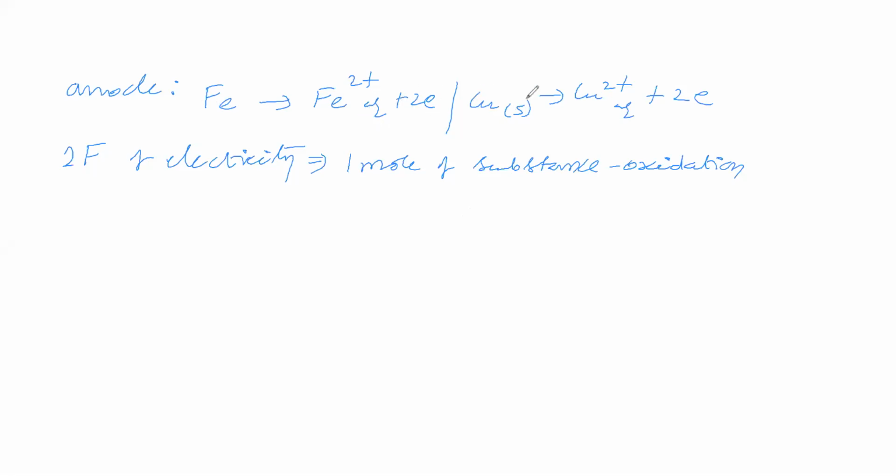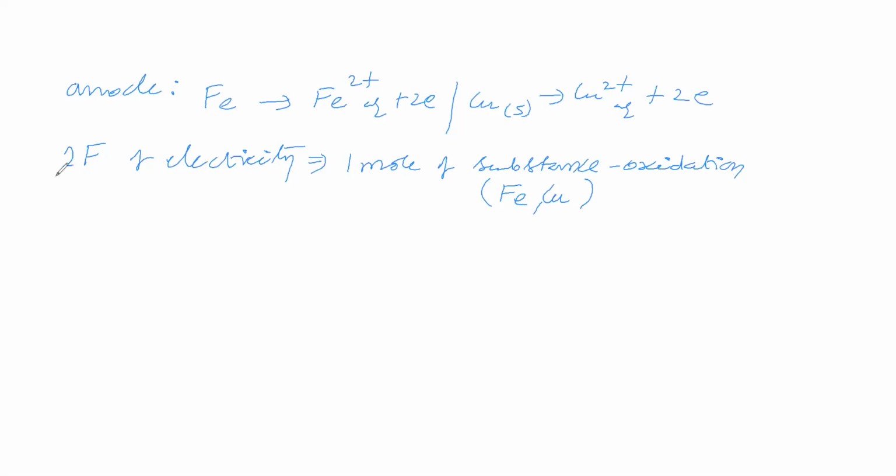Suppose 1 mole of copper is oxidizing, then 2 moles of electrons are liberated. 2 moles of electrons means 2 Faraday of electricity. So the substances undergoing oxidation are iron and copper, both. Here we mentioned 1 mole with respect to 2 Faraday of electricity.